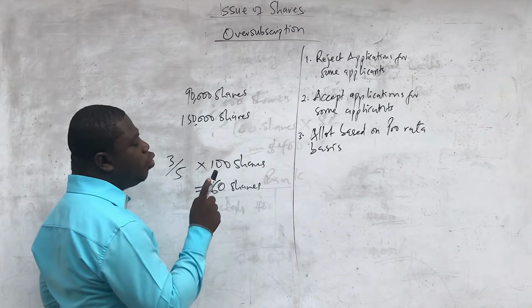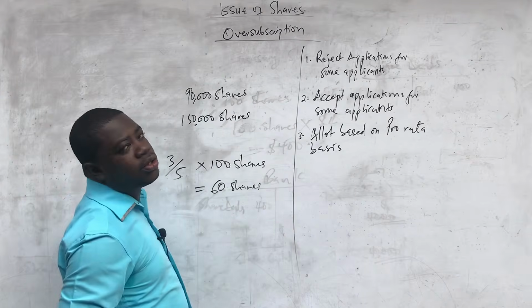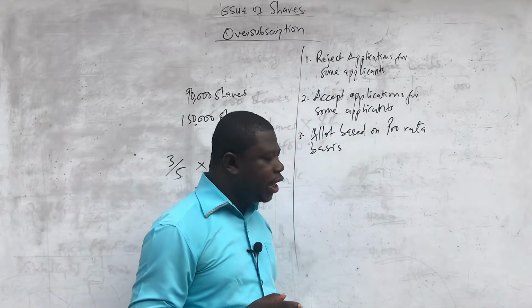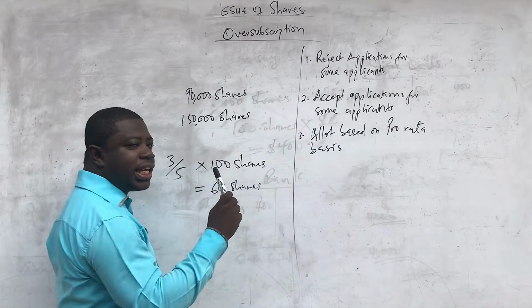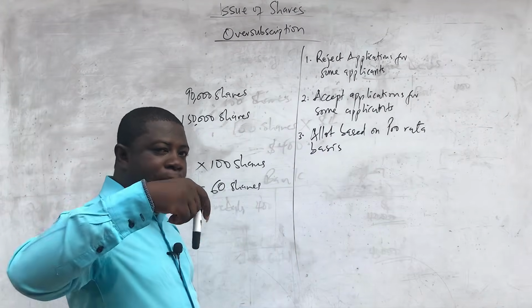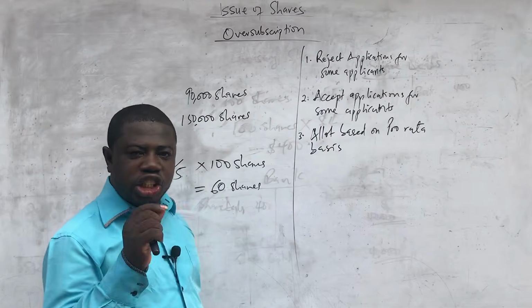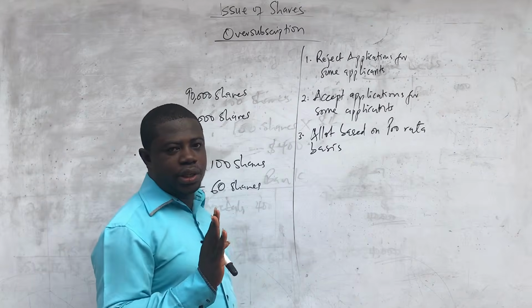So ideally, you were supposed to actually pay for 60 shares on application. You have overpaid your application money. So this extra 40 shares that you have not been allotted, the portion of the application money relating to the 40 shares is to be refunded back to you. That is what it means.